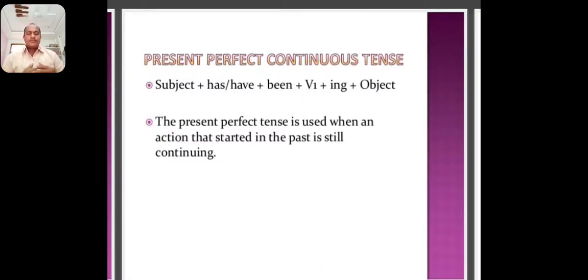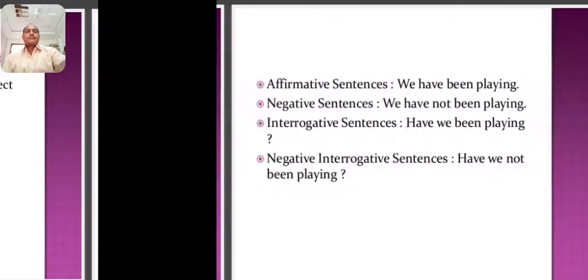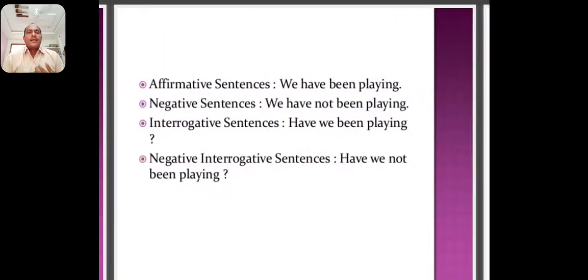For example, if we use this tense as an affirmative sentence: we have been playing cricket. In a negative sentence, we have not been playing cricket. In the question form, have we been playing cricket?